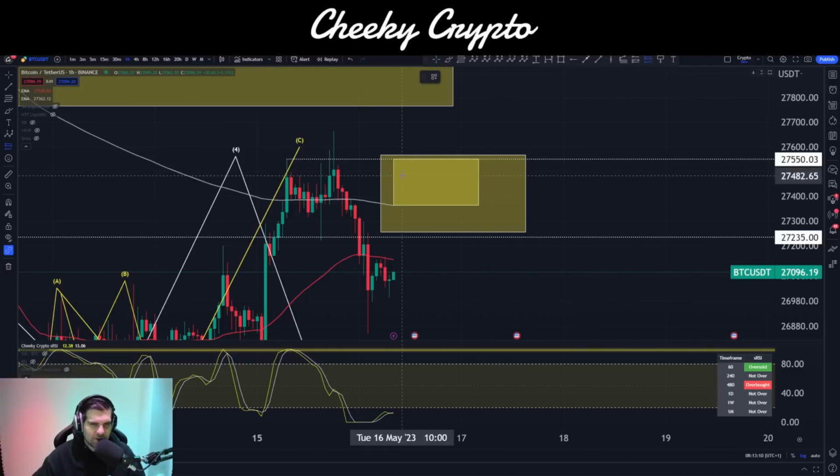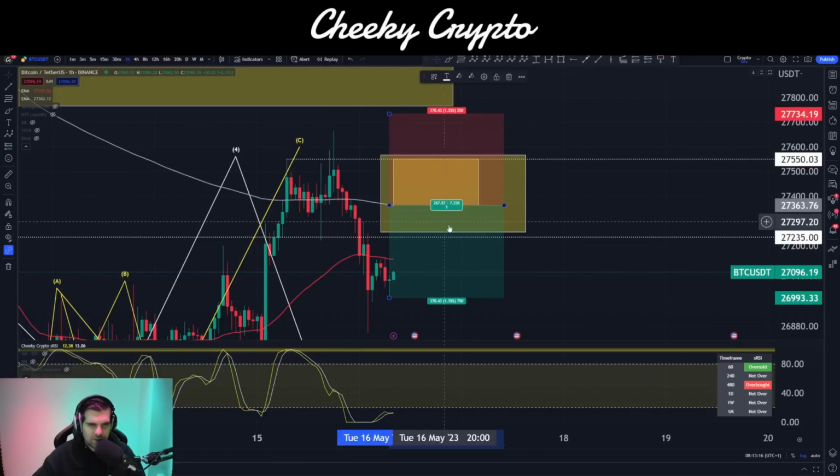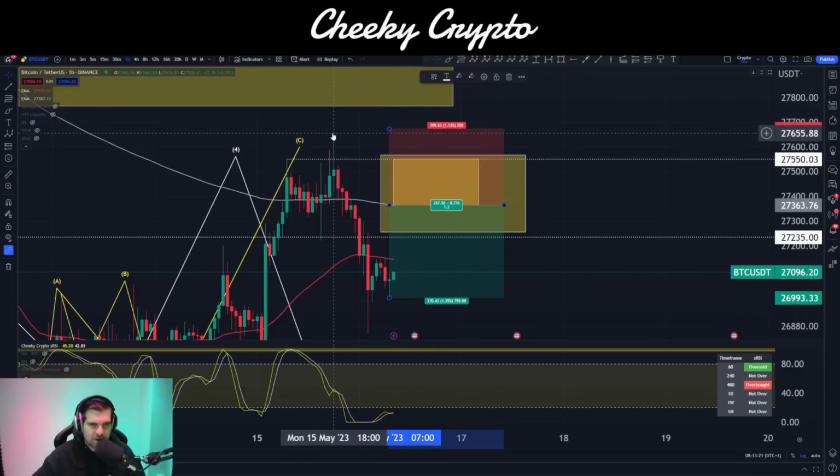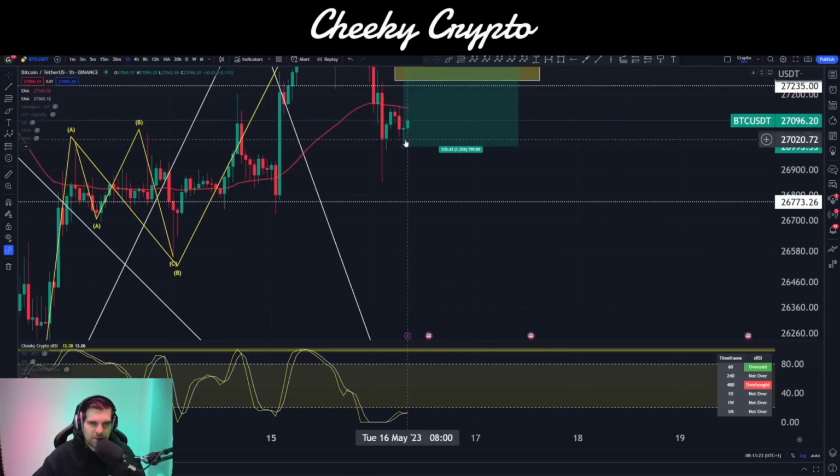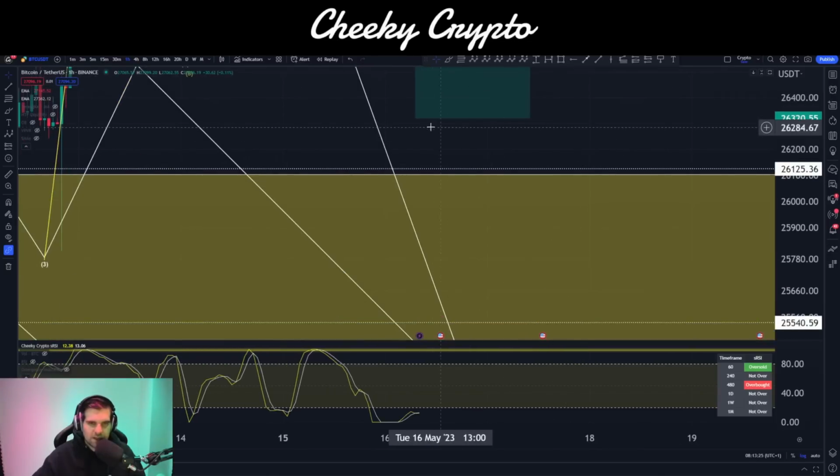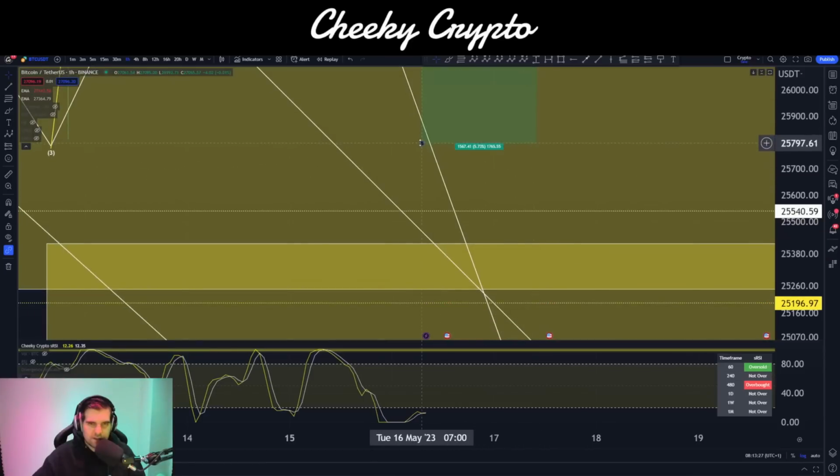So if I'm going to short, I'm going to be using BitGet to short the market. I'm going to be looking at the structure that we have here at the moment. Let's say we're going to go short the market on that 200 EMA. I'm going to put my stop loss just above the swing high over here, and I'm going to go ahead and put my take profit all the way down here on the top of our expected range,